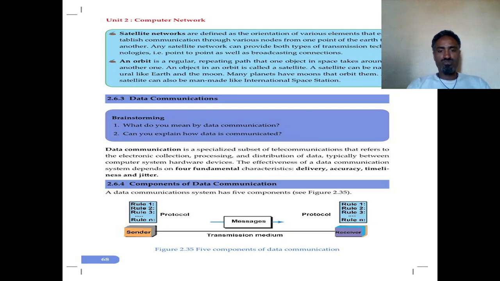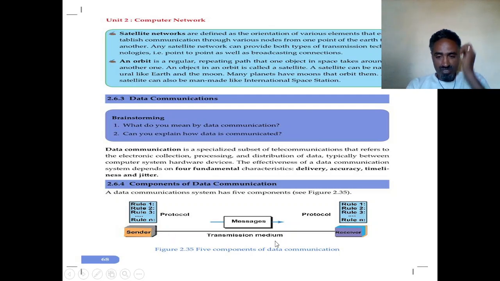Let's come to the components of data communication. A data communication system has 5 components, as you have seen in the figure: the sender, the receiver, the message, the transmission medium, and the protocol.